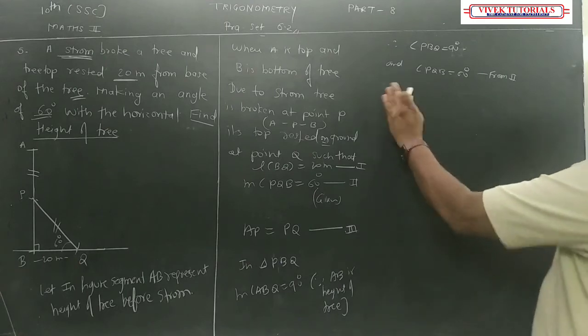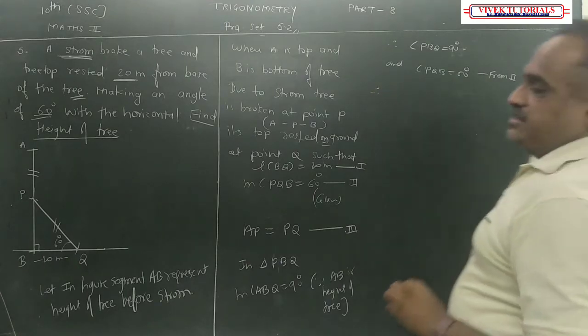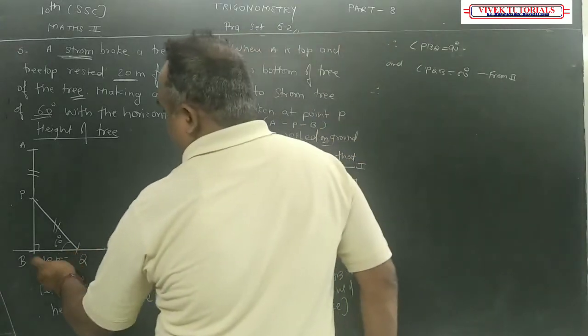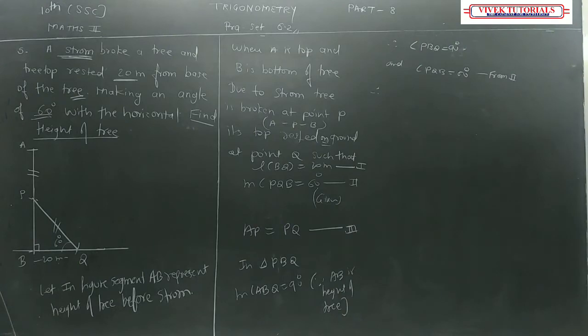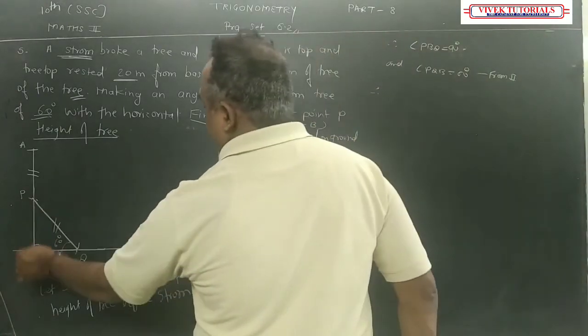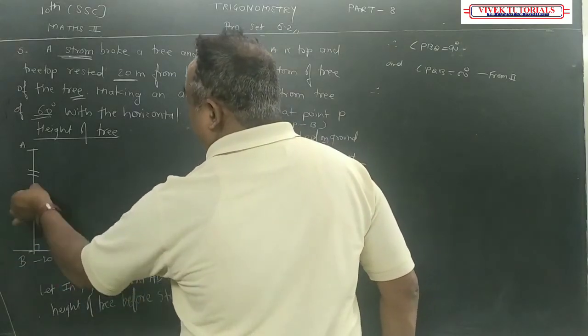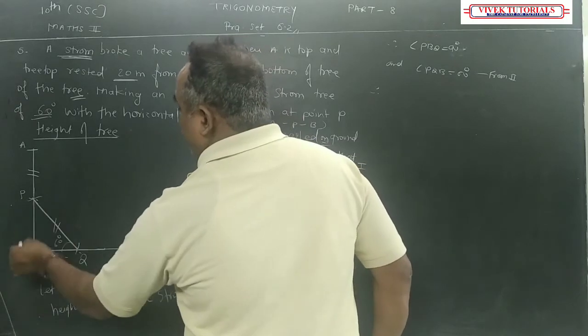First of all, we have to find out PB. So if you see the figure PBQ, हमें पहला PB निकालना है, because हमें तो पूरी हाइट निकालनी है AB. तो पहला हम लोग PB निकालें.